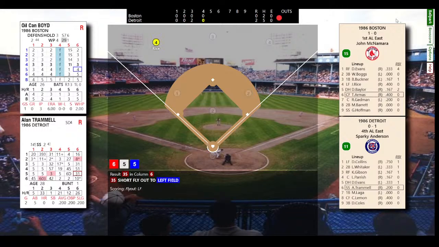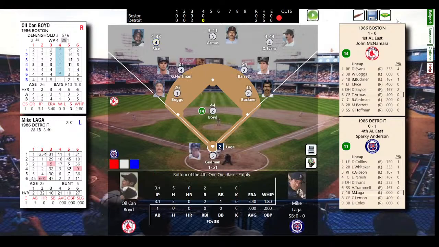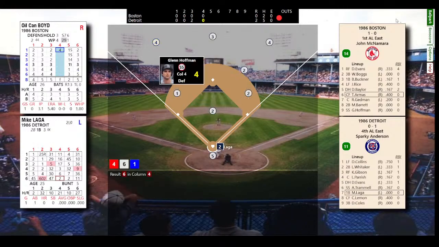Short fly ball. Rice is there. One down. One out, bases empty. Ground ball to Hoffman. He makes the play. Two away. Two outs, bases empty.